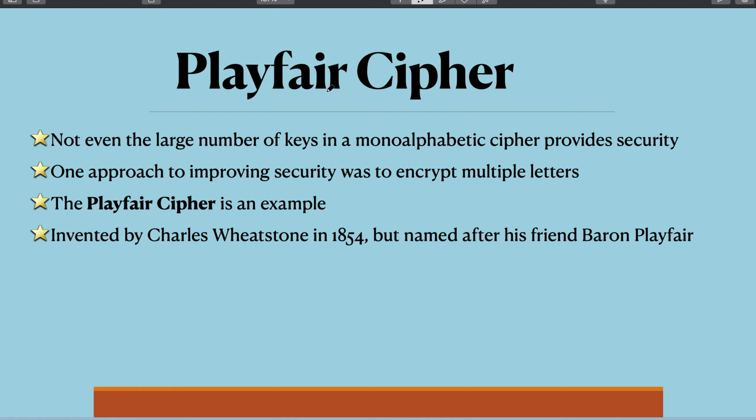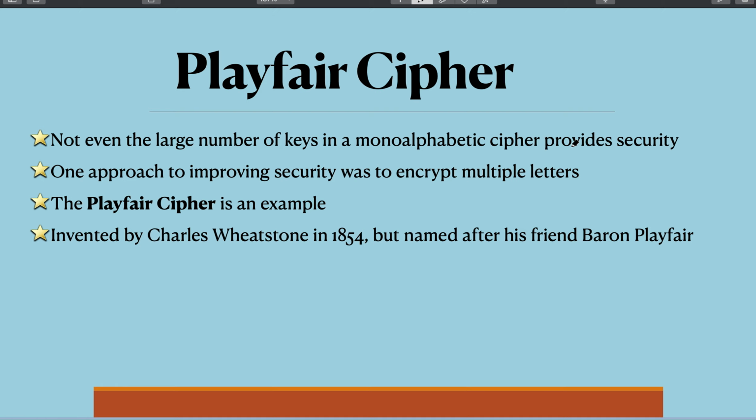In the Playfair cipher, the relevance is that this is not a monoalphabetic cipher. That is, in the previous two substitution ciphers, every letter had one fixed substitution, one mono alphabet. But in this case, the same alphabet will not have the same ciphertext throughout the plain text. This is an approach used to improve the security. Even if you use a large number of keys in monoalphabetic ciphers like the multiplication ciphers and the Caesar cipher, security cannot be provided.